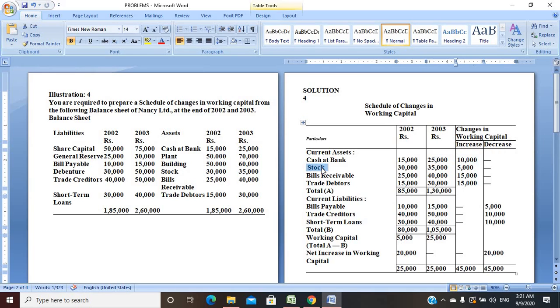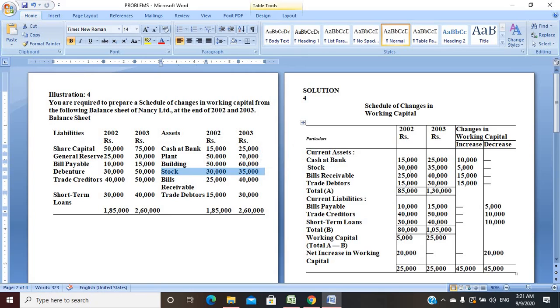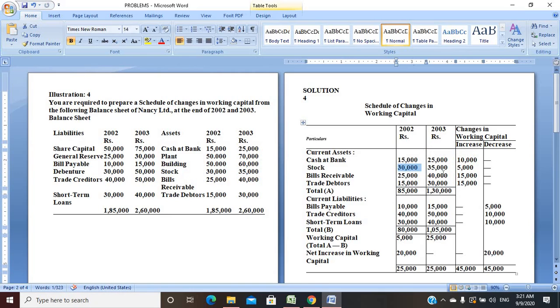Same goes for stock, 30,000 and 35,000. You can easily get it here: I mention 30,000 in the previous year and 35,000 in the current year. So the difference is 5,000. Is it increasing or decreasing? It is increasing, because in 2002 we had 30,000 but in 2003 we had 35,000.